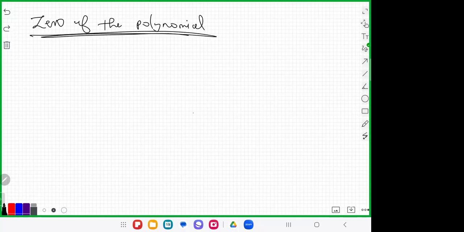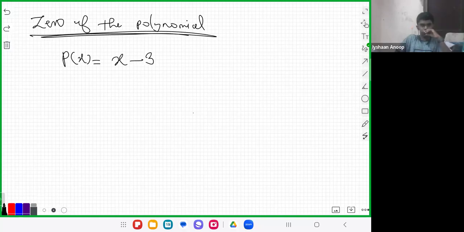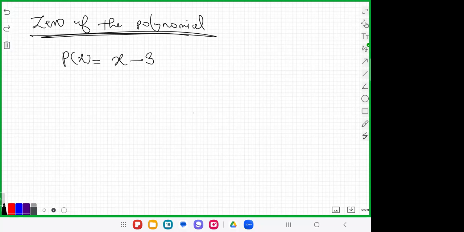Look here. What do you mean by the zeros of the polynomial? We can take a polynomial p of x. P of x is equal to x minus 3. Actually, in 9th standard, we studied how to find the value of a polynomial. Suppose you want to find p of 1. In x minus 3, just replace this x with 1. So 1 minus 3, which is obviously minus 2.